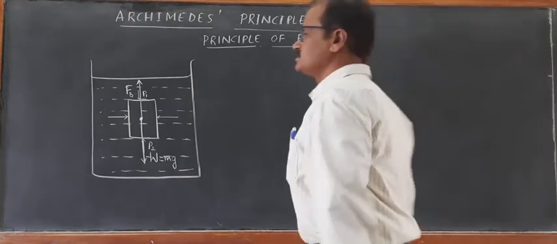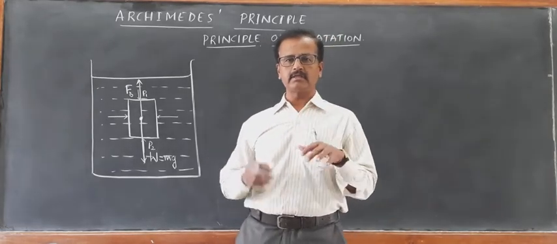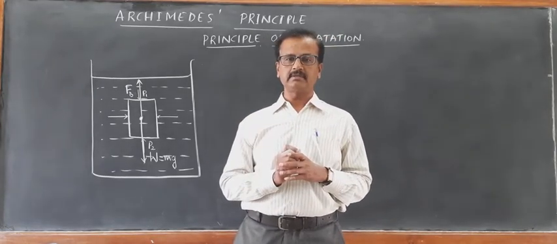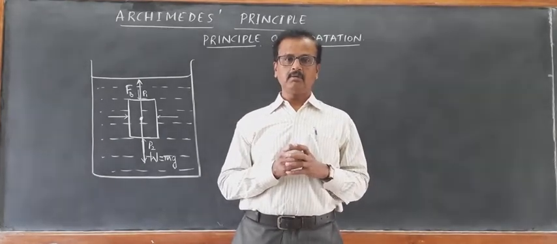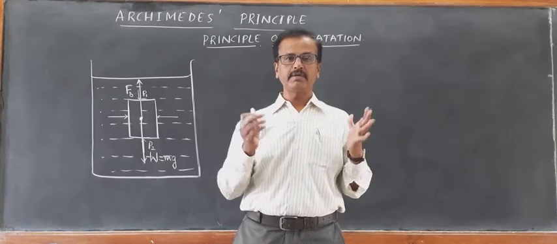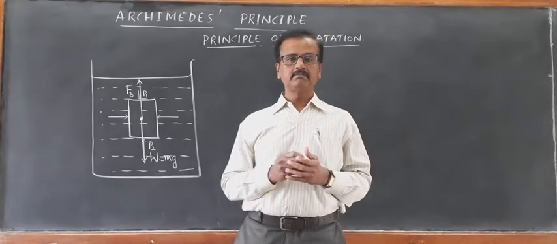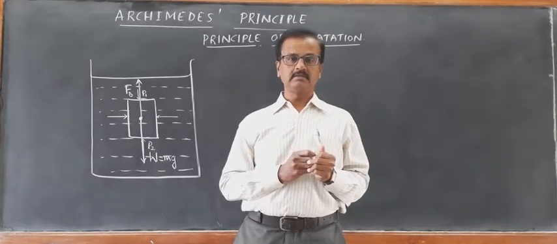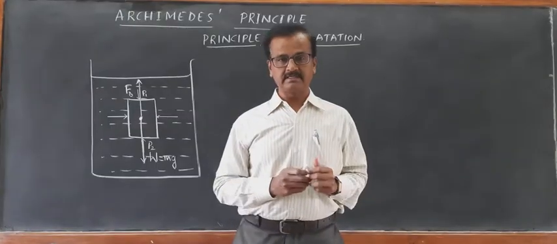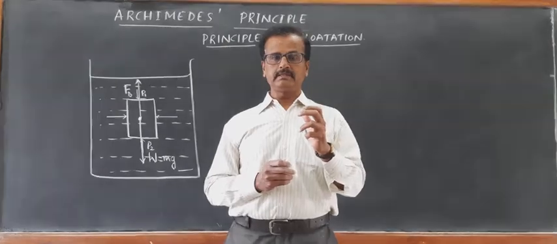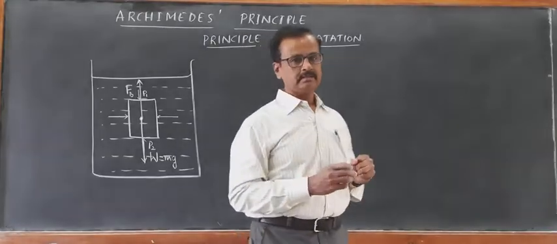Let us see what is the principle of flotation. It's quite interesting. If you take an iron nail and put it in water, it suddenly sinks. But you have seen huge ships floating on the surface of water. What makes these huge ships, although they are also made up of metals and alloys containing iron, float on the surface of water? That will be understood by knowing the concept of density. So now we'll speak about the principle of flotation based on density.